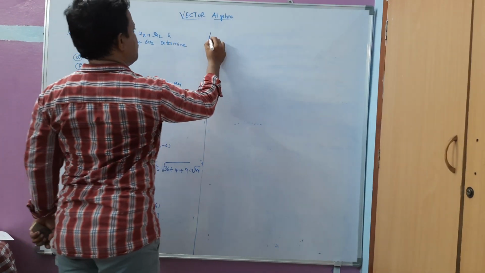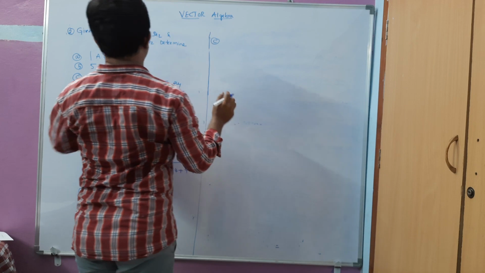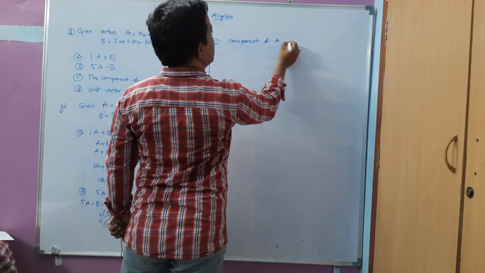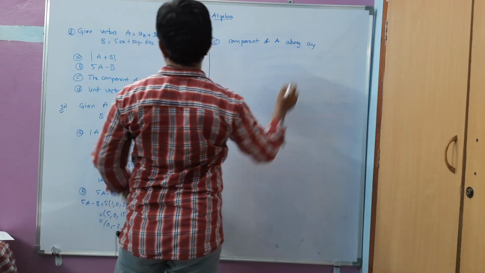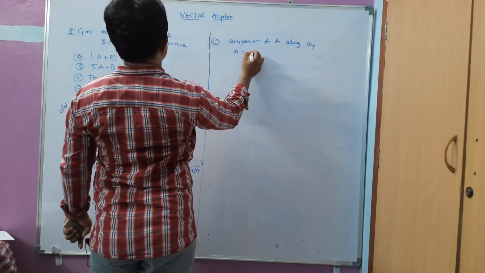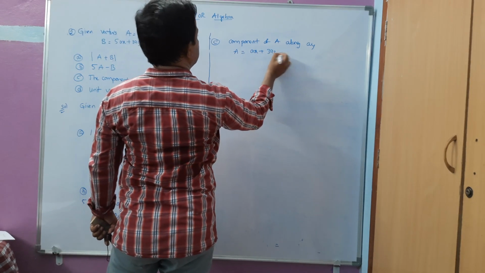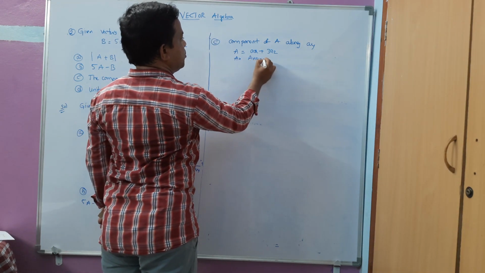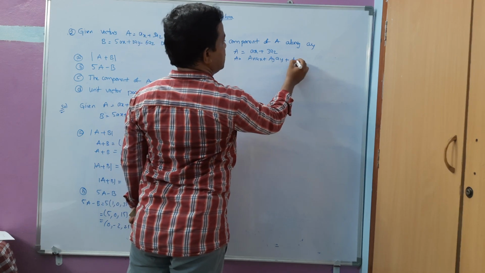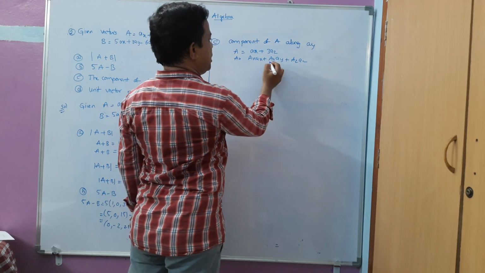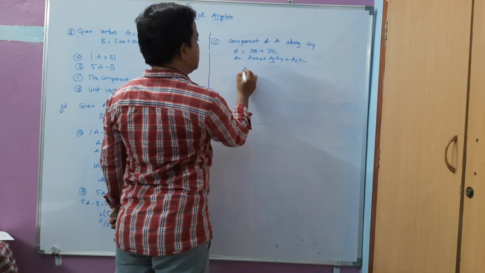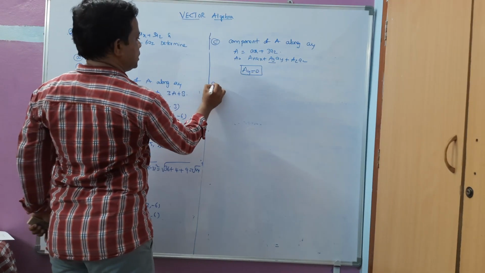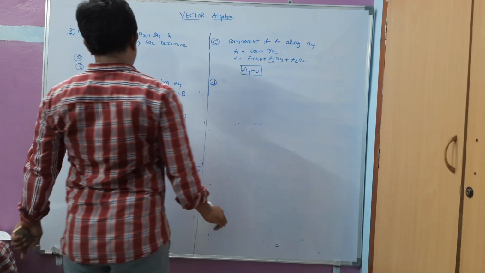Next I have to find the component of A along AY. So what is A he has given? A is AX plus 3AZ. As we know, a vector is AX plus AY plus AZ. So here the component along AY is 0, we can directly write that. And the D question, he is asking to find the unit vector parallel to 3A plus B.